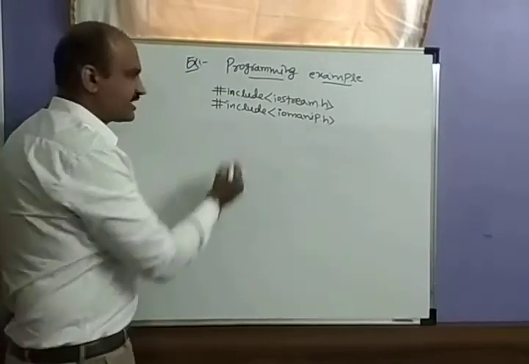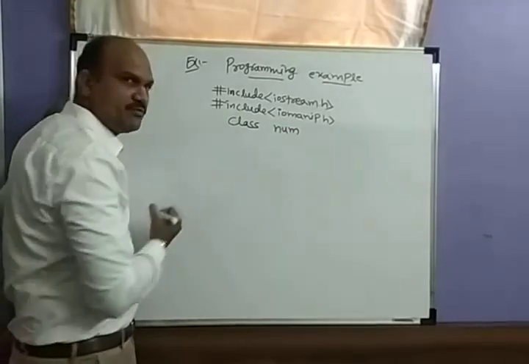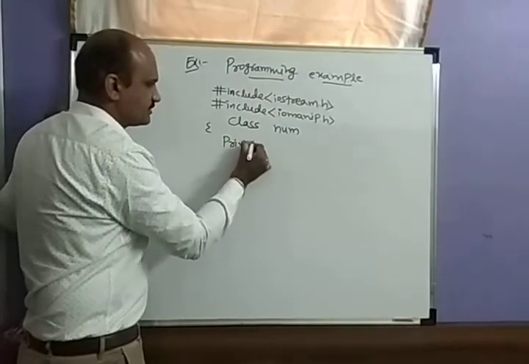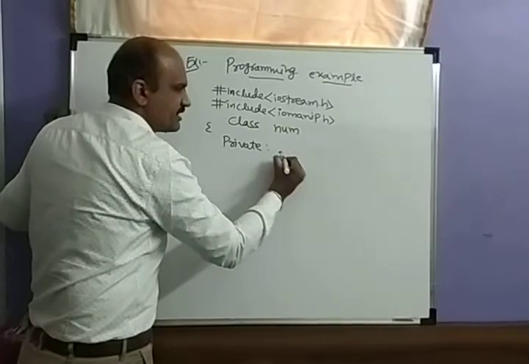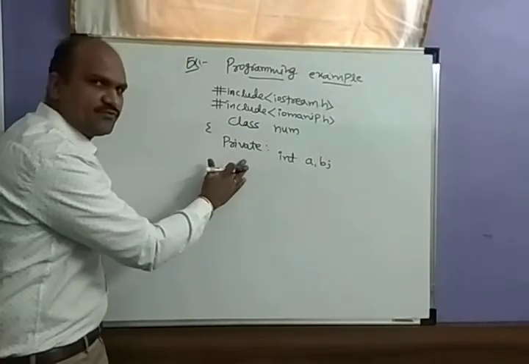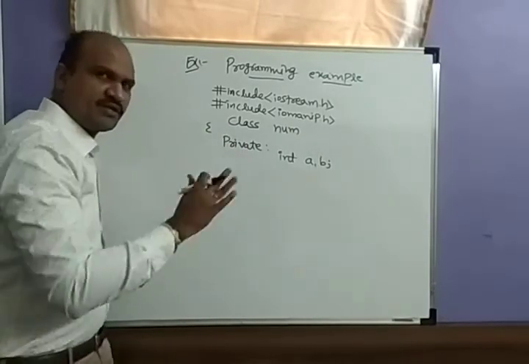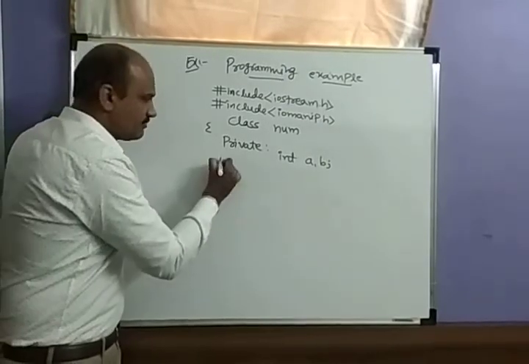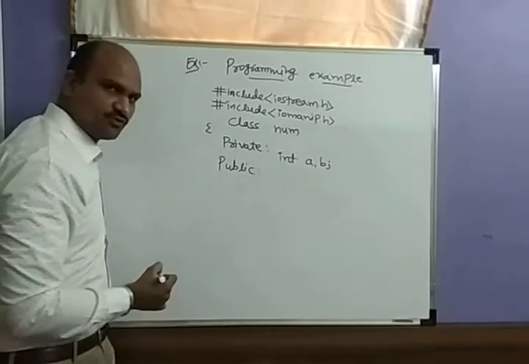Then we'll declare the class. We'll declare the class as Num; Num is the class name. Then we'll declare the private section. In the private section, we declare two variables, that is a and b. Here, if you declare private, it will take it as private. If you do not declare it either, it will still take it as private, because the default accessifier is private, as we discussed earlier.